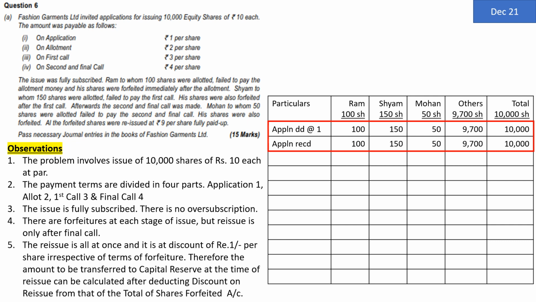So for the purpose of our entries, the internal columns of Ram, Shyam, Mohan and others are not necessary. The column which is necessary for the purpose of journal entry is going to be the total column. I am preparing these internal columns just for the sake of facilitation of correct amount. The total column is going to be used for the purpose of passing the journal entries. So here you complete application stage wherein the company received application money of rupees 10,000 and the company has directly transferred this entire application money to share capital account because the company has accepted all the applications.